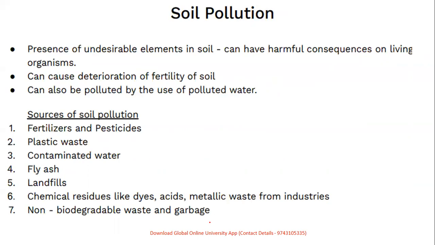Soil pollution is one which can cause harmful consequences on living beings by deteriorating fertility, and soil can also be polluted by the use of polluted water. So the sources can be fertilizers, pesticides, plastics, contaminated water, fly ash, landfills, and chemical residues like acids, metallic waste from the industries, and non-degradable waste and garbage.